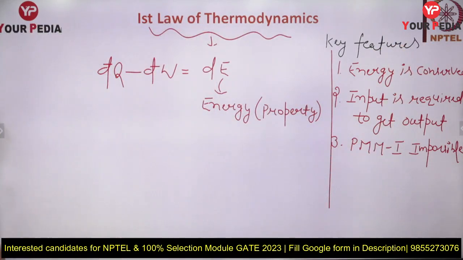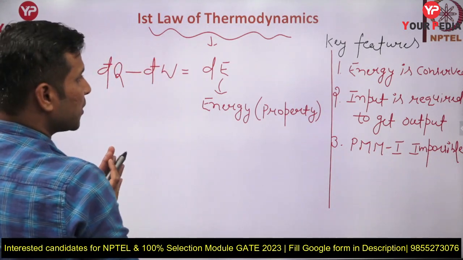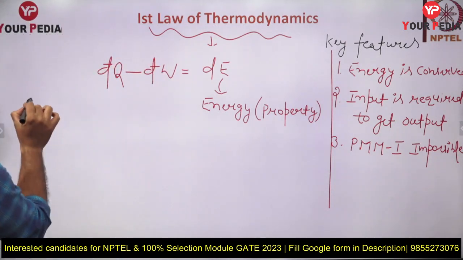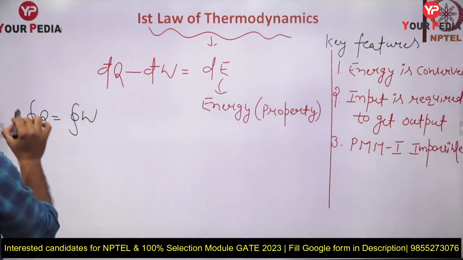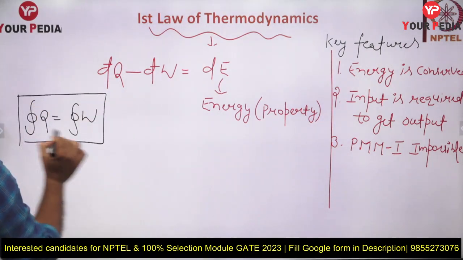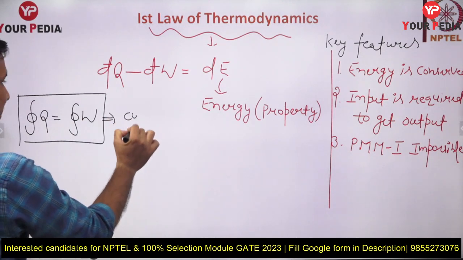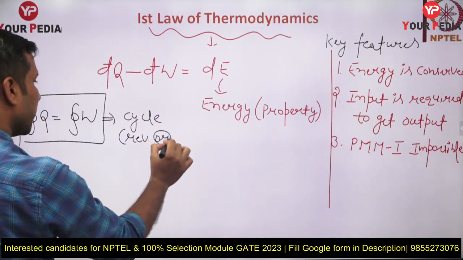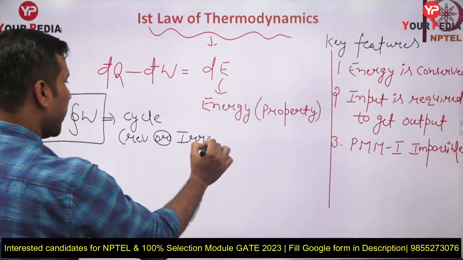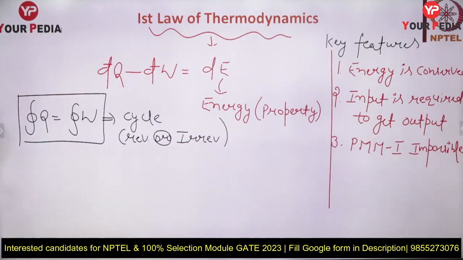Okay, now you know, guys, how you can write this first law of thermodynamics for a cycle. Cyclic integration of Q equal to cyclic integration of work. This is the first law for a cycle, any cycle, reversible or irreversible. This is applicable to any cycle, reversible or irreversible.